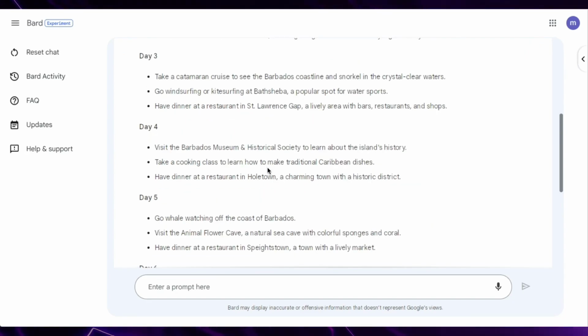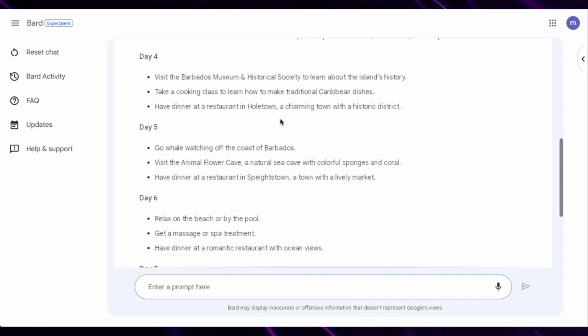And it's all up-to-date information, and it's probably some of the best tourist sites that you can visit, and it will grab all that information and put it into an itinerary for you. So this is one of the tasks that Google Bard can do for you, and I'm going to go over a few more later.